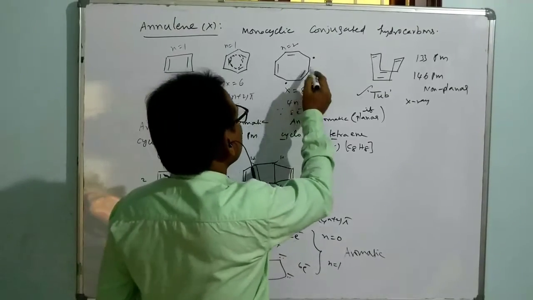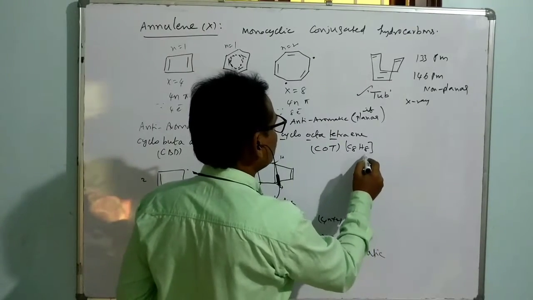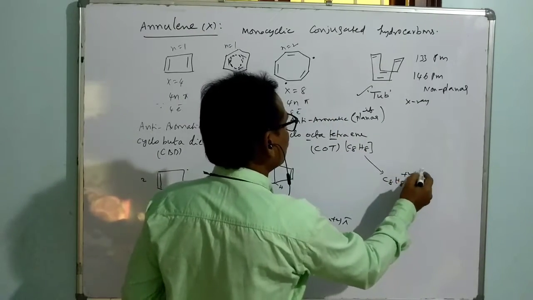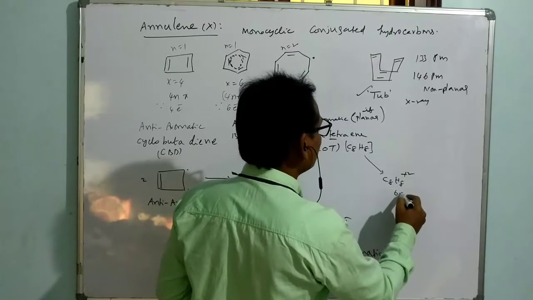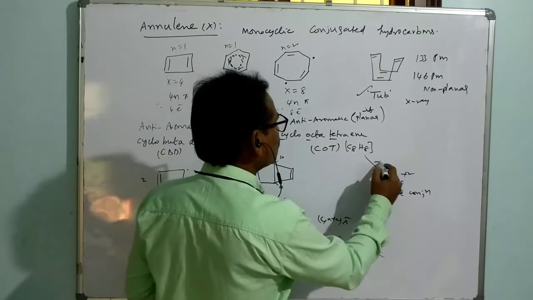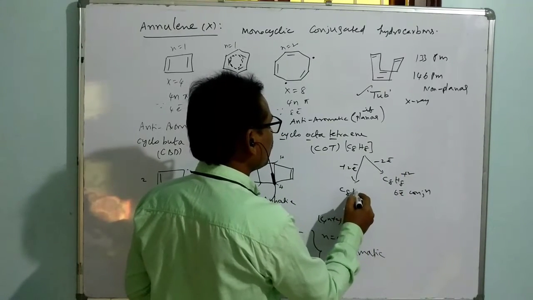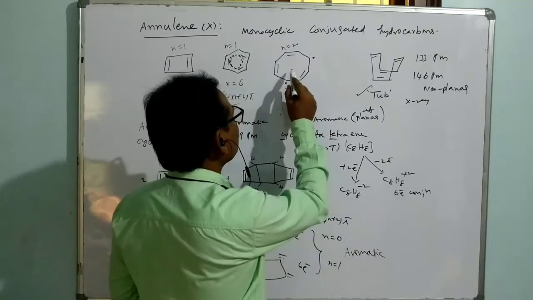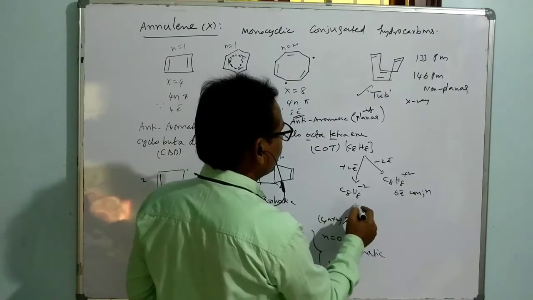So there is a possibility for this compound, once again, by oxidation, converting this into C8H8 where 2 electrons are lost, which makes a dipositive species. How many electrons of conjugation? It is going to be 6 electron conjugation. That is the situation on losing 2 electrons. Another way, by gaining 2 electrons, the situation will be this one. So here how many electrons of conjugation? That is 8. Now if it takes 2 more electrons, it becomes 10 electron conjugation.